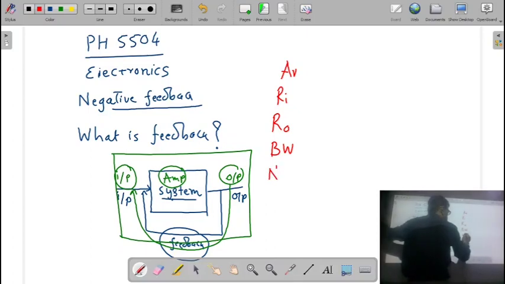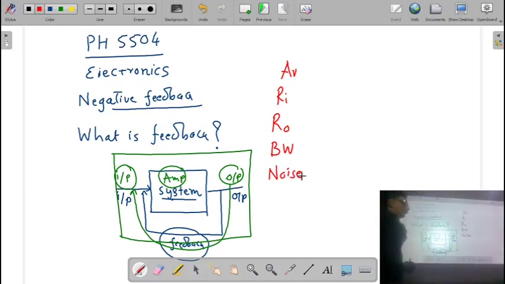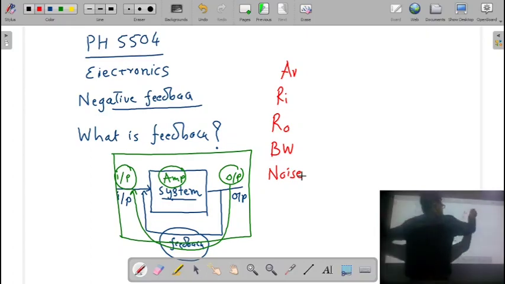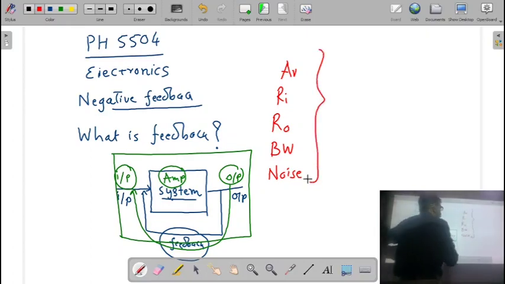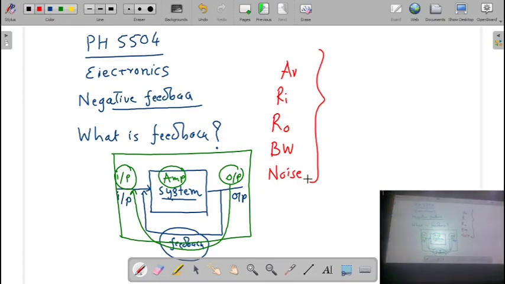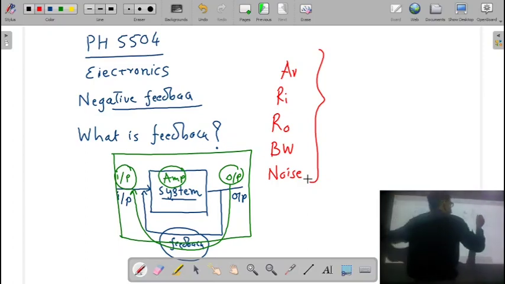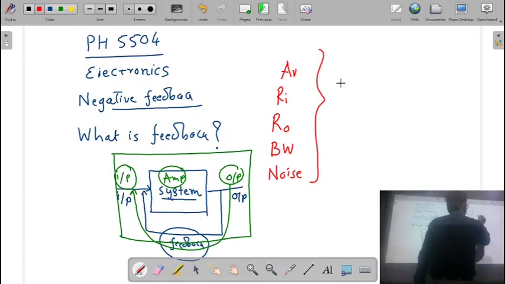Then we also talk about noise, whether there will be a reduction in the noise, or the noise is going to be increased. So we have to discuss the effect of feedback on all these parameters of the amplifier in this unit. Another thing is we have different types of feedback.